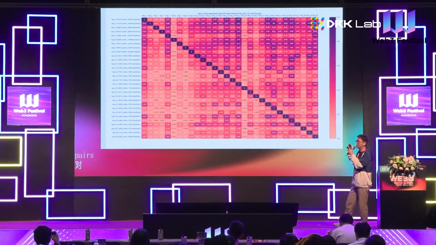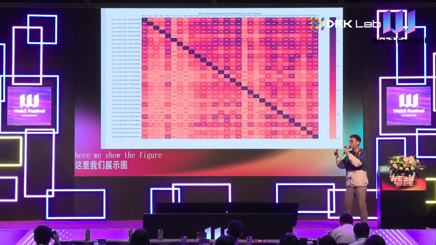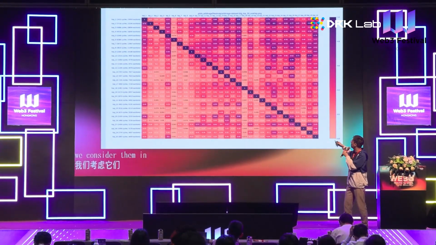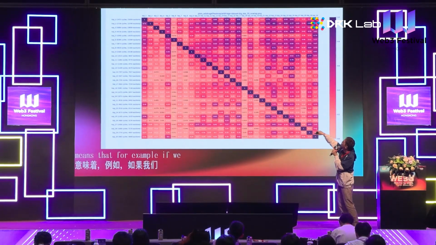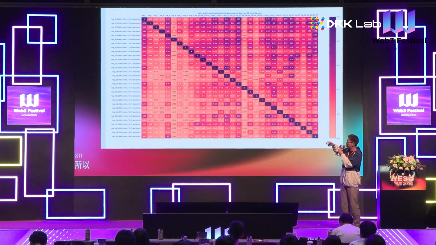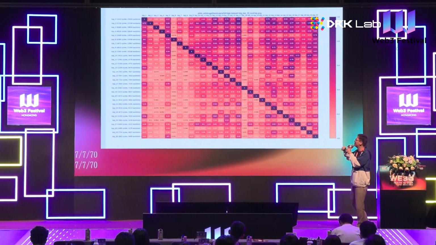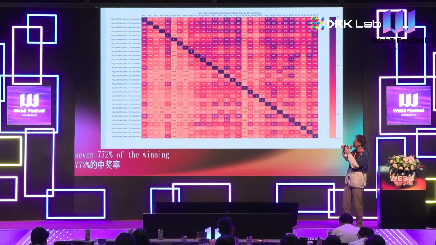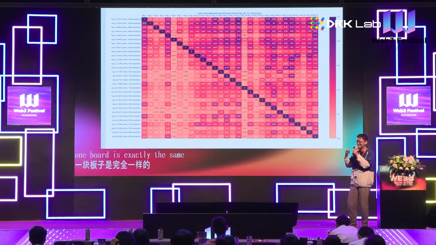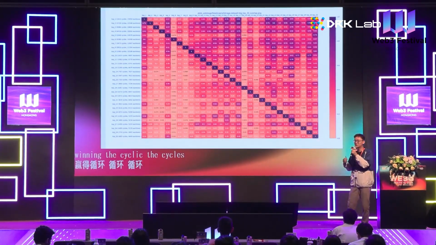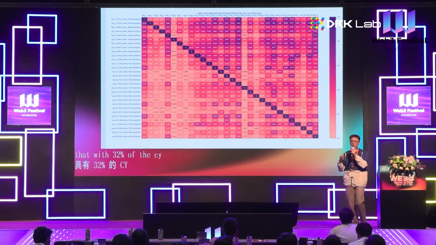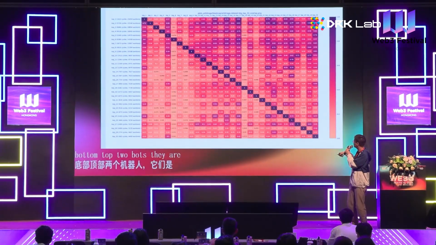So here we show the figure about the cyclic arbitrage bots. The number here, if you consider them in the column, means that, for example, if we see a number with top 2 and top 1 of about 0.72, this means that 72% of the winning auction arbitrage cycles of the top 1 bot are exactly the same as the winning cycles for the top 2 bot. Which means that for 72% of the cycles, the top 1 bot and top 2 bot are competing with each other. So this is represented like here.